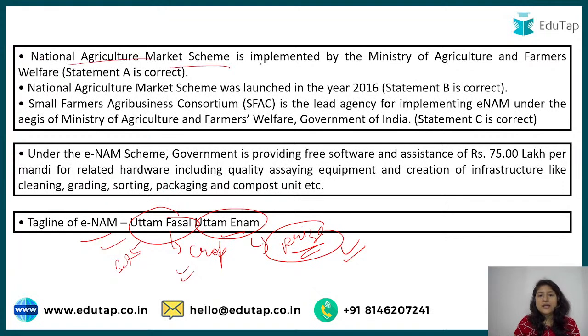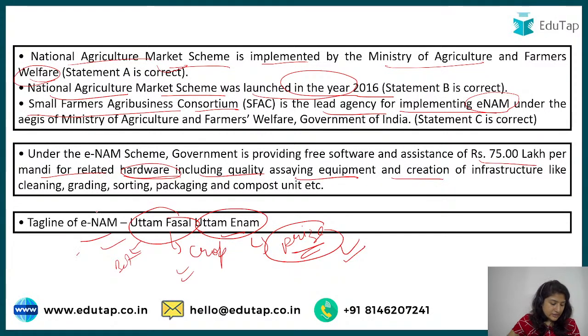The National Agriculture Market Scheme is implemented by the Ministry of Agriculture and Farmers Welfare. Option A is correct. The scheme was launched in 2016, and the Small Farmers Agri-Business Consortium is the lead agency for implementing eNAM. Under this, 75 lakh will be given for related hardware, including quality assessing equipment. And we have also seen the tagline.